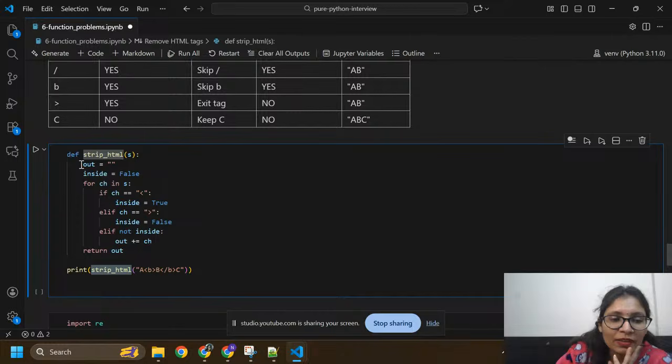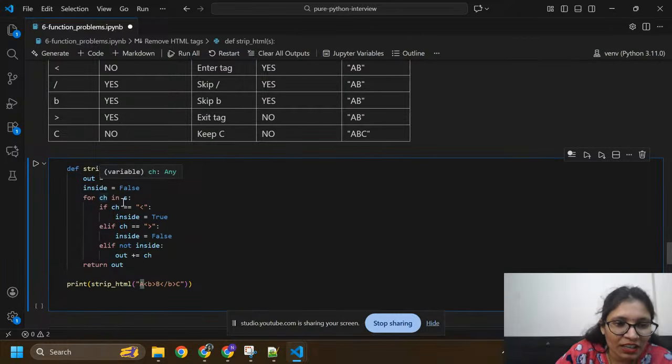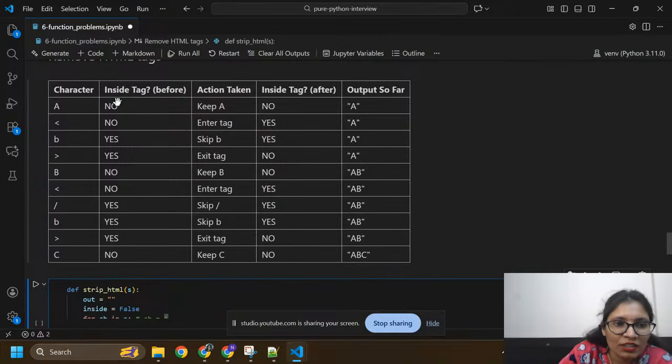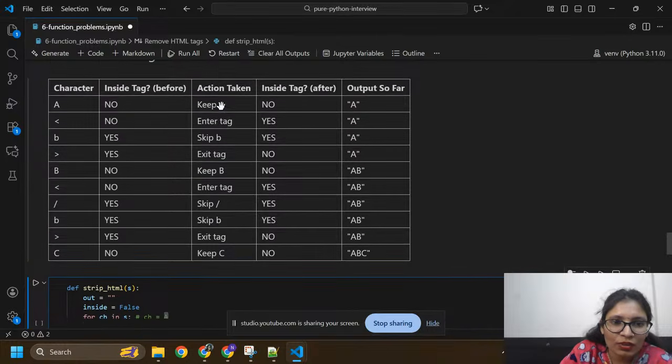So this is one variable, out equals empty string. Initially we have inside equals false. So we are going to take ch in s. So I'm going to take ch equals a. Here you can see I'm checking whether this is inside the tag. No, this is outside. This is not inside the tag, so we need to keep a.